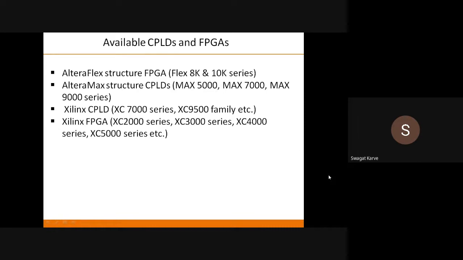For example, in case of PROM, both are fixed, that means the AND array is fixed and the OR array is fixed.